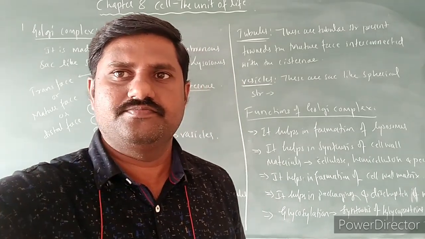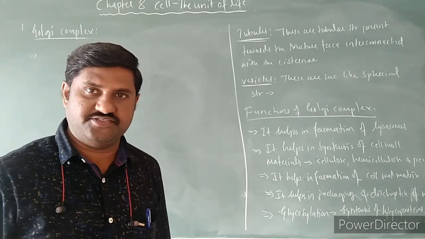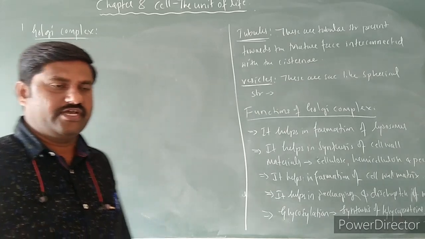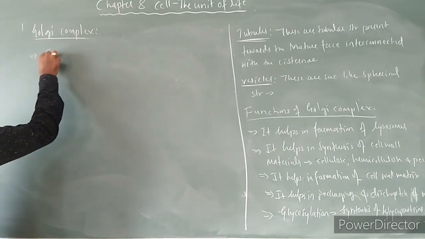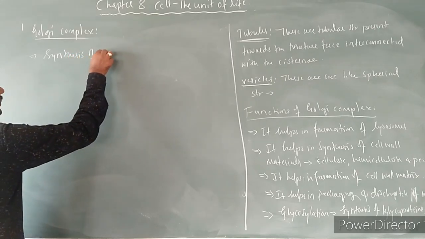Some more functions are there. It also helps in the synthesis of retinal pigments. There are some pigments in the retina of the eye.